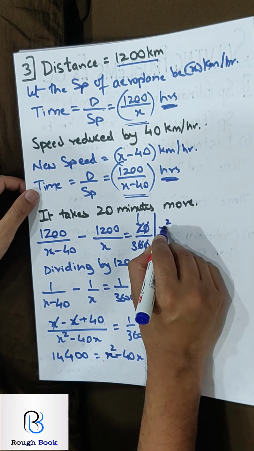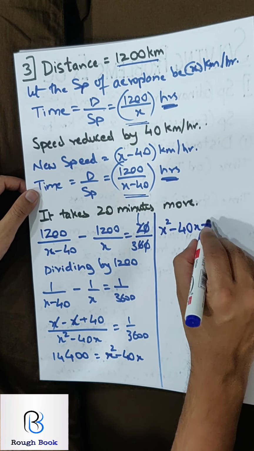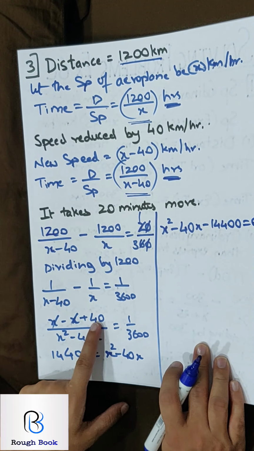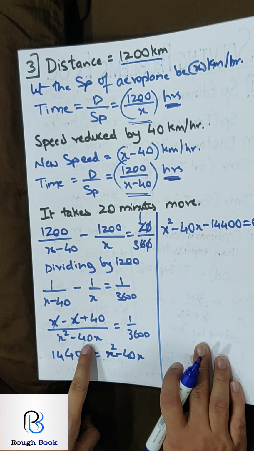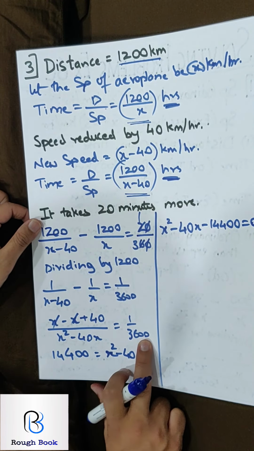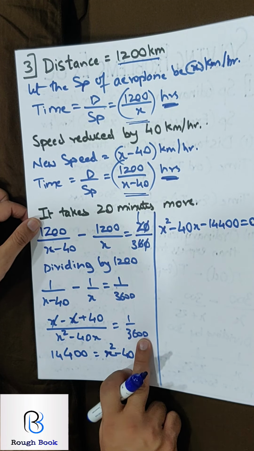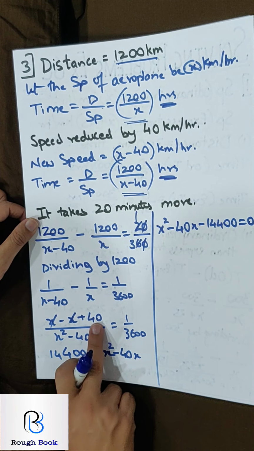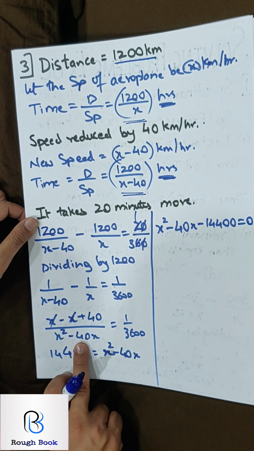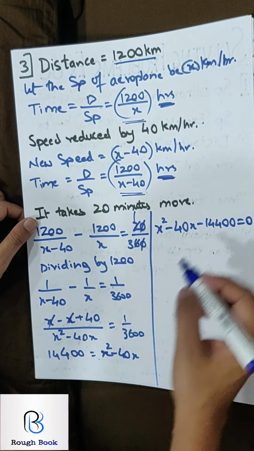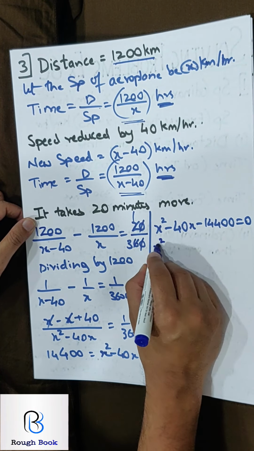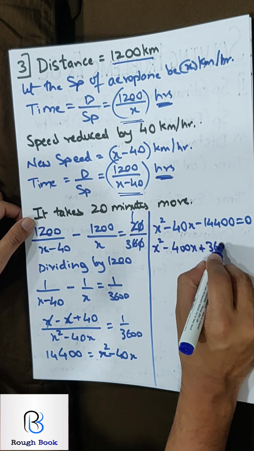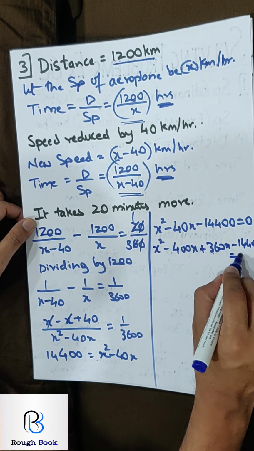So my final equation is x square minus 40x minus 14400 equals 0. Now this was basically 40 into 3600. I need 40. What if I remove one 0? See, you got to be smart to get your factors quickly. One 0 I remove and transfer it here. This becomes 400, this becomes 360. So 400 and 360 will give me 40 straight away. If you can't get it, take this, get the factors and then make the required numbers. So this is 400 plus 360 minus 14400 equals 0.